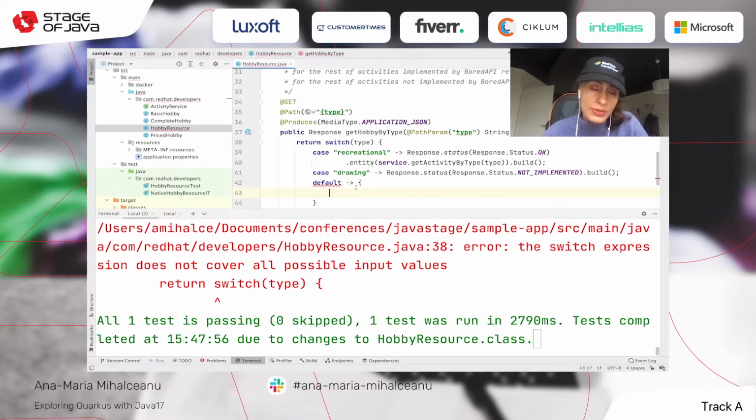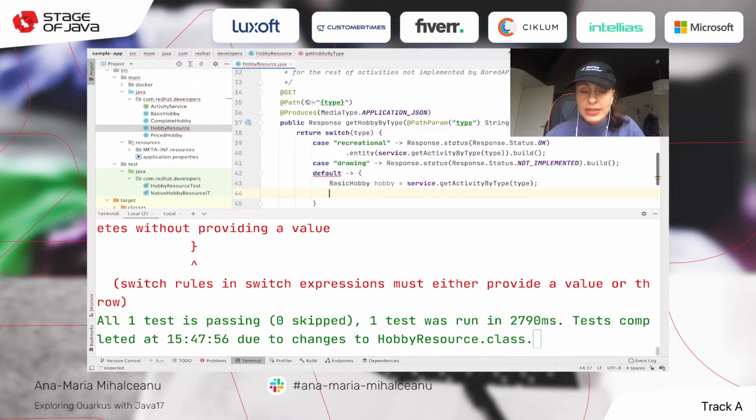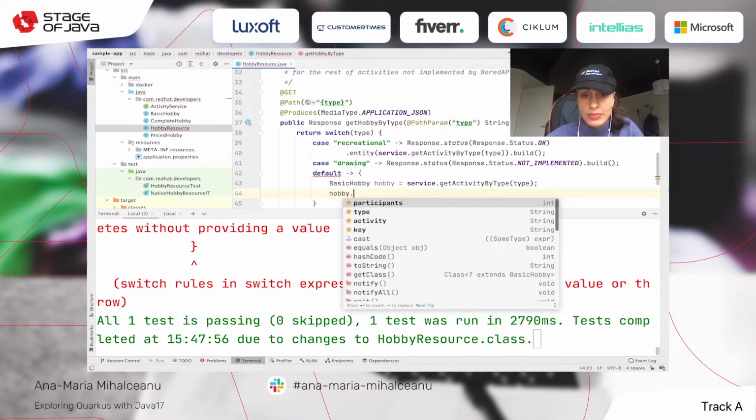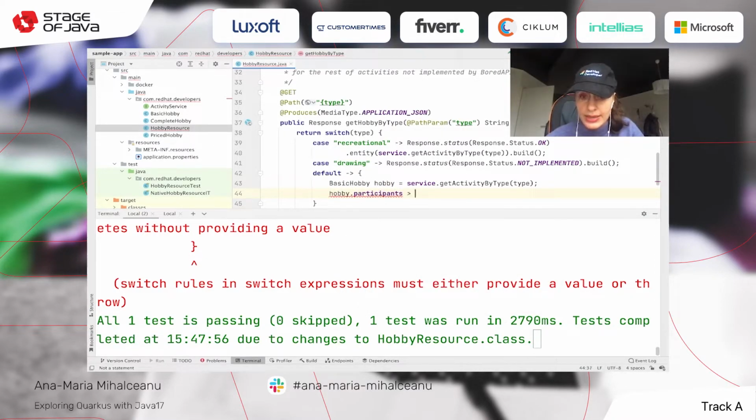The only endpoint that exists right now for the Bored API is getting activities by a certain type or by certain features. You cannot see if they really exist. So what we're going to do is create a basic hobby and ask for the hobby: service.getActivityByType(type). In this case, if hobby.participants has participants, I mean, if it's implemented, has participants, that's the thing.